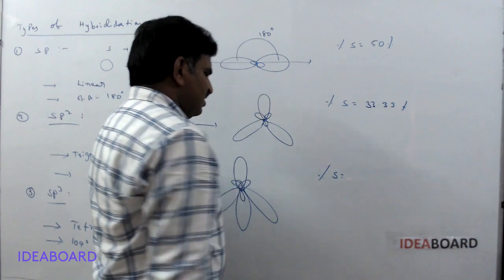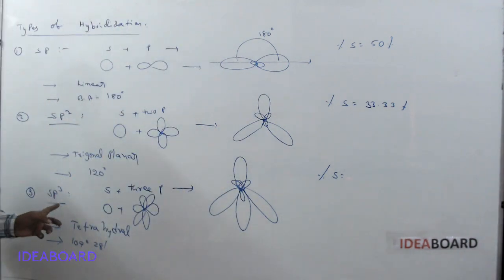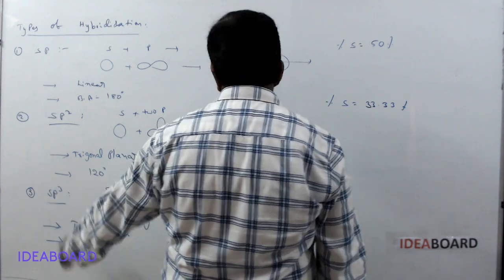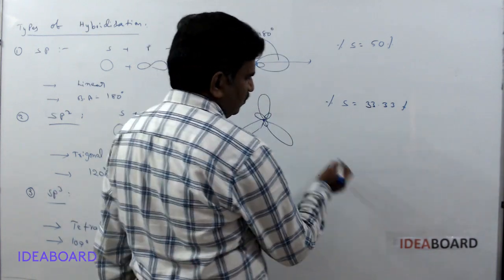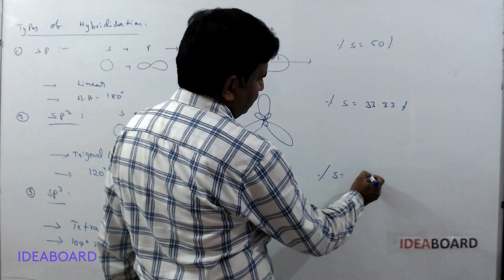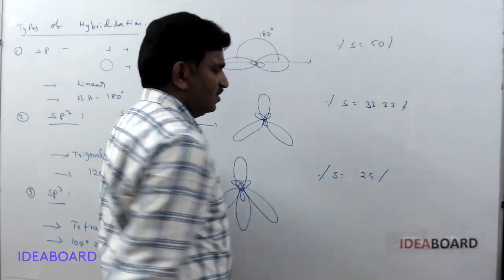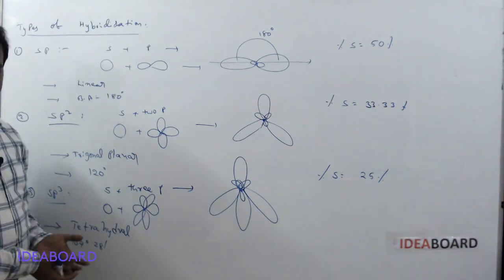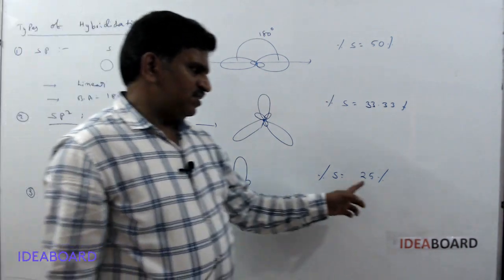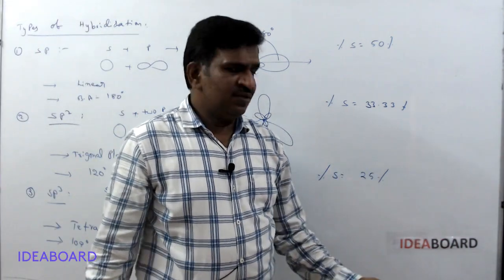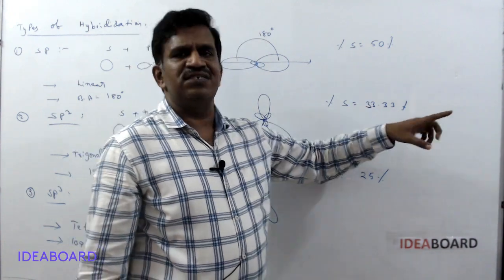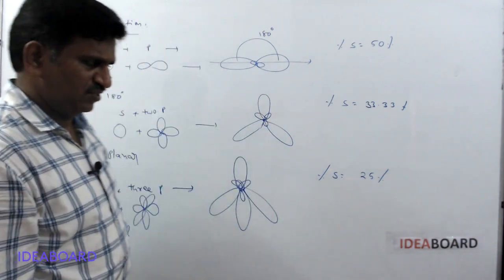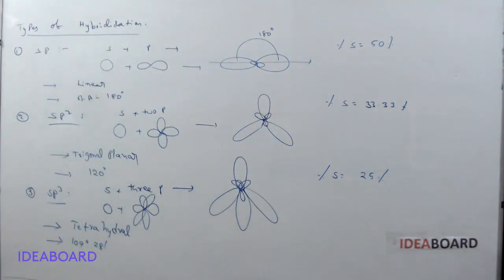For sp3 hybridization, the total number of orbitals is 4 and s is only 1 orbital, so 1 by 4, which is 25%. If the s percentage is 25, what is the p percentage? Yes, the p percentage is the remaining 75. Here the p percentage is 66.67, and here the p percentage is 50%. Okay.